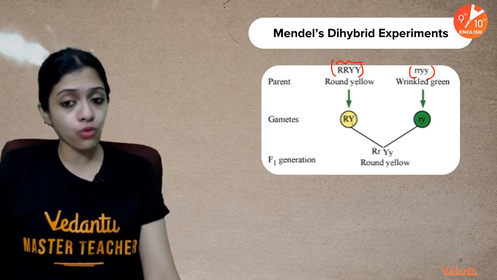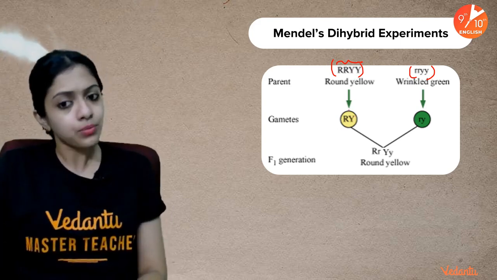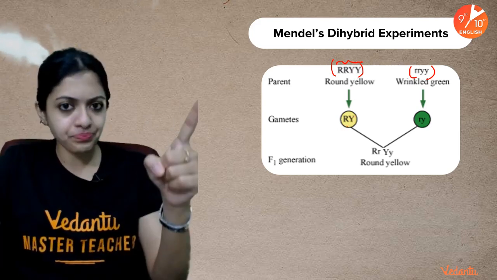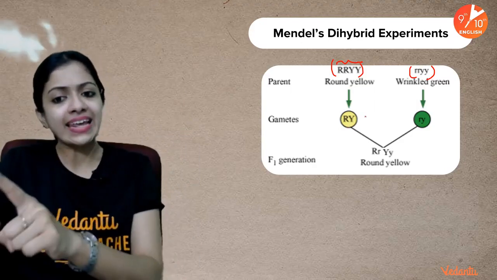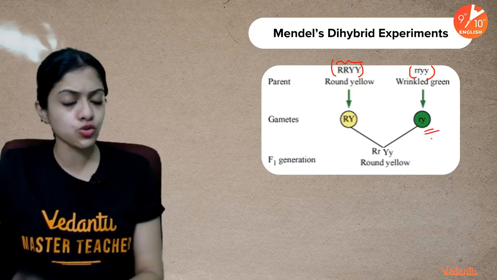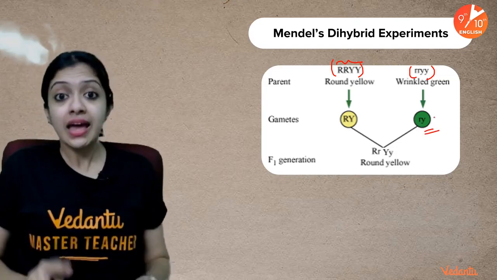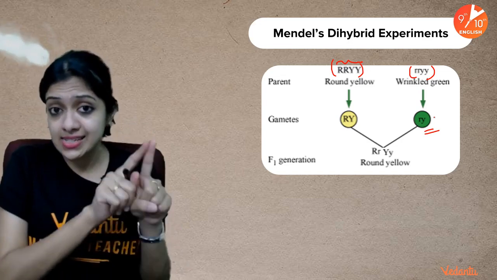The gametes would obviously contain only half of them, one copy of each of these genes, which means one allele for R and one allele for Y enters into one of the gametes. Likewise in this case also, one R and one Y, because there has to be at least one copy representing each character's gene.